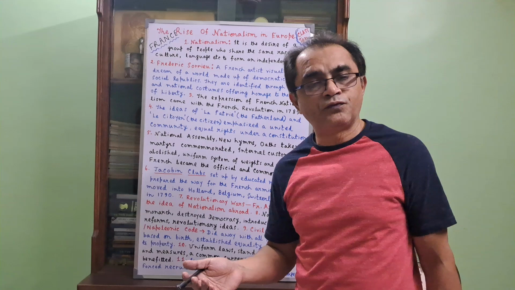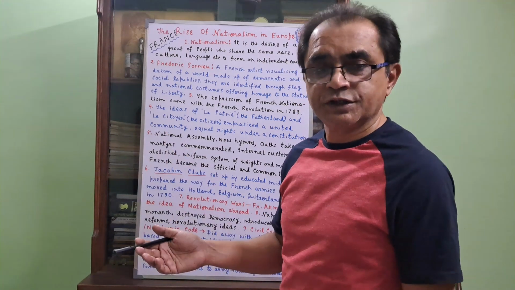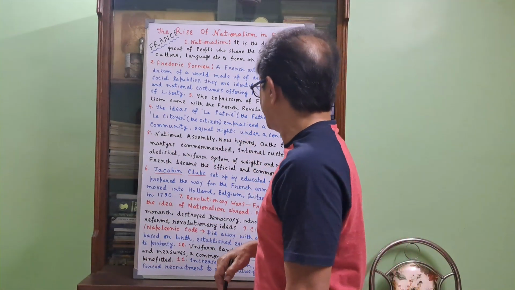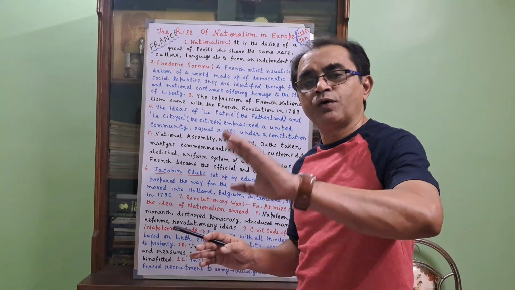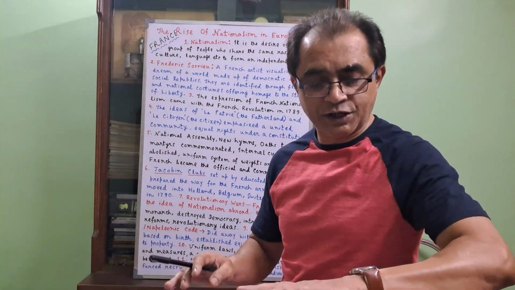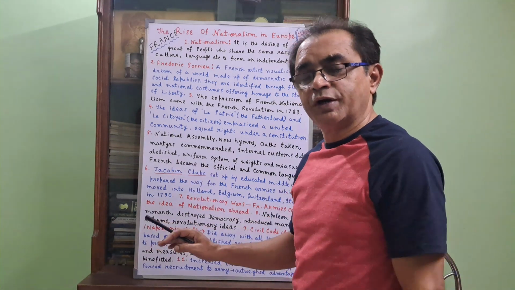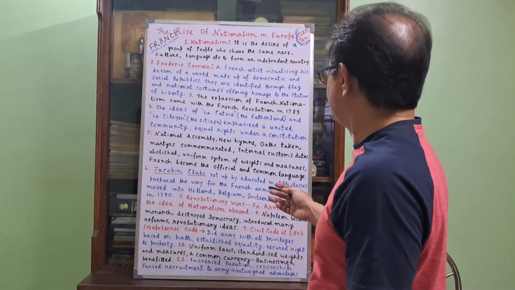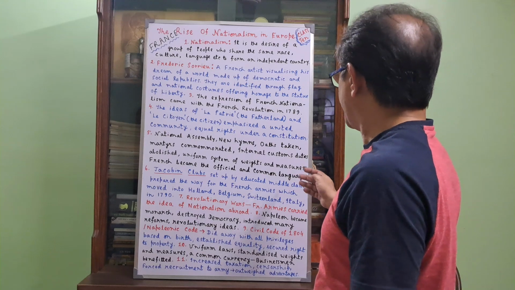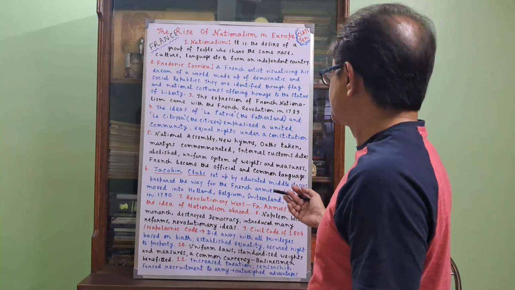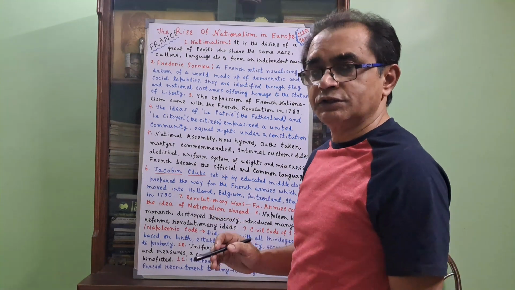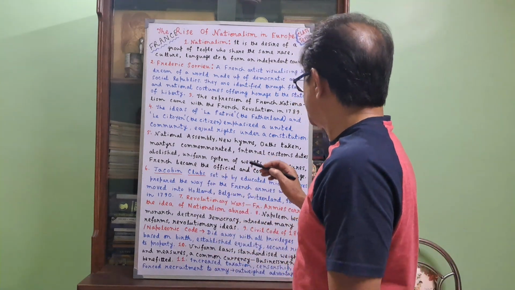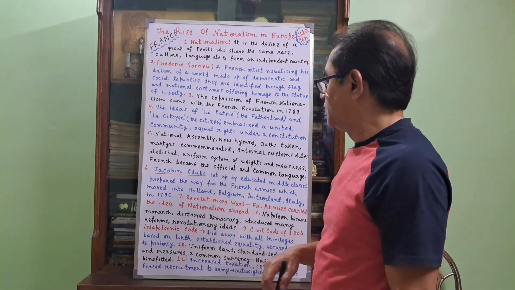Martyrs, those who gave their lives for the freedom of this country, were commemorated. Internal customs duties were abolished, meaning that when goods went from one place to another inside the country, no customs duties were taken. Uniform systems of weights and measures were established, and French, not the dialects or local languages, became the official and common language of the country.